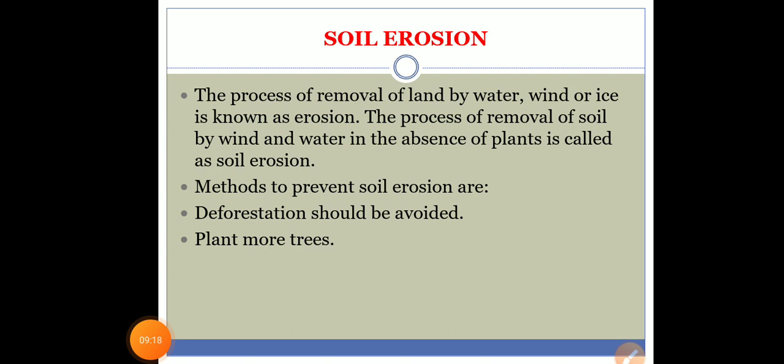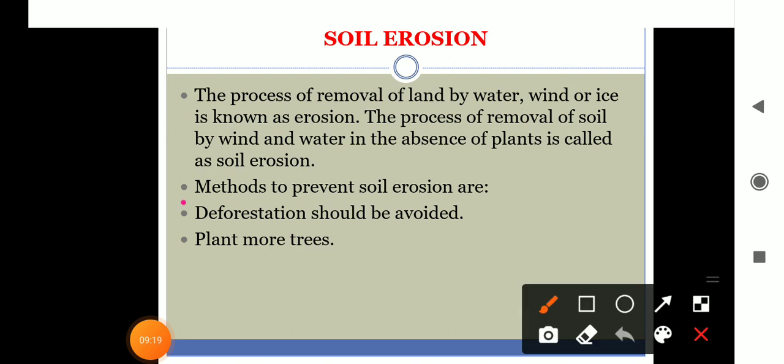Now next, the causes of soil erosion. The first is deforestation. Deforestation loosens the particles of the soil and leads to easy erosion of the soil by the wind and water. Deforestation makes the land barren and infertile, increasing the chance of floods, and areas with low vegetation suffer from more erosion of the soil.